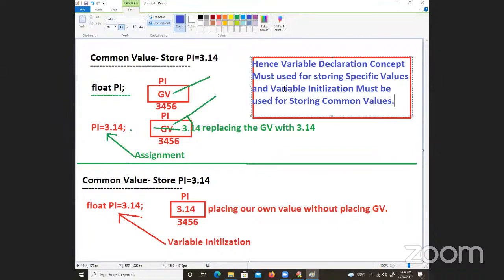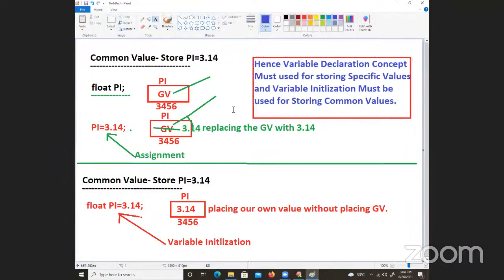Is it understandable? If you go against these rules, we cannot get anything else programmatically. So tell me, if I want to get your number, your name and marks, I have to go with variable declaration, because I will read from the keyboard. Variable initialization is fixed, nobody can change it. It is one value for all.